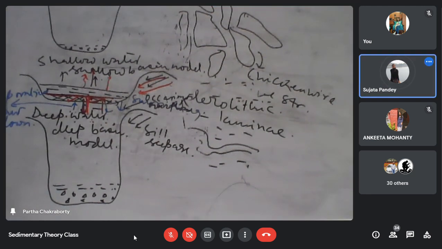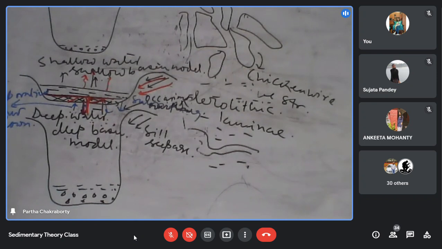Yes, sir. Okay. And the third one is the deep water, deep basin model. Some people said no, it is not that. It is deep water and a deep basin, so accommodation is not a problem. Even if there is no subsidence, you can still get a thick deposit, because the deep water provides accommodation.